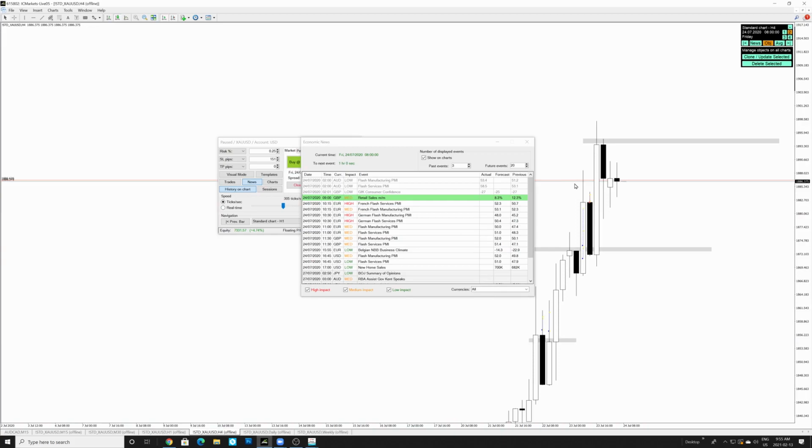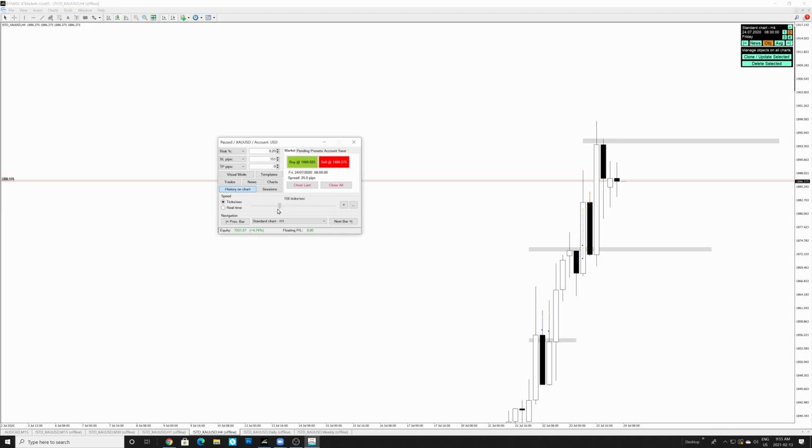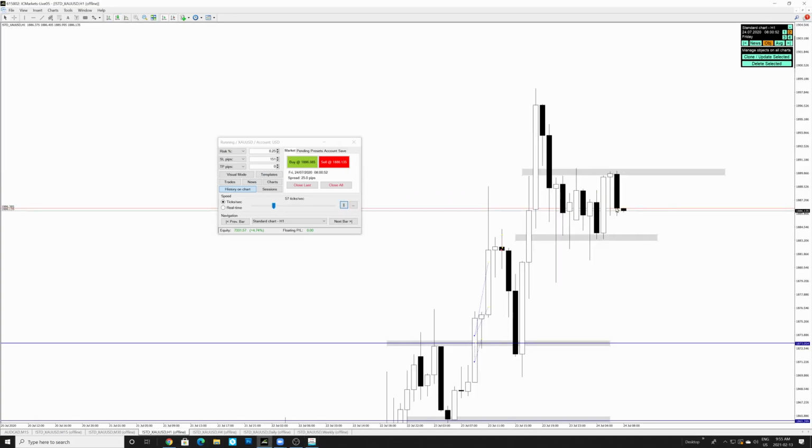All right, so now I guess we're stuck in this predicament over here to see whether we're going to continue moving up or are we going to continue moving down. But I still think there could be buying opportunities here. So let's speed this low over here, looking at the 1-hour time frame.